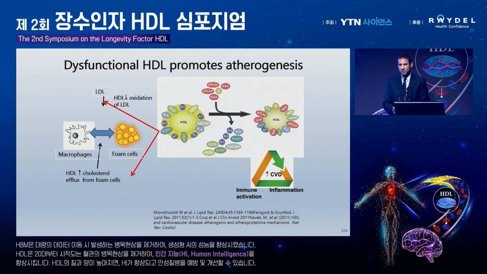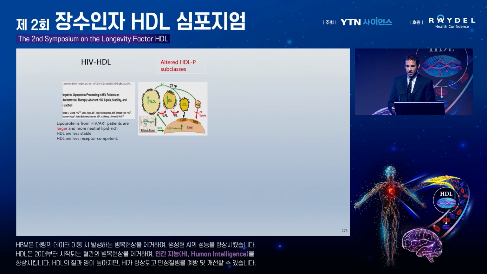But what happens during systemic inflammation, like atherogenesis, is that HDL loses its protective function; it changes structure and function. On the left in blue, you see the healthy HDL with the blue protective proteins like ApoA1, the main protective protein. But during systemic inflammation, you see in red some pro-inflammatory proteins that come in and take over, and the structure and function of HDL change, and that collectively can drive immune activation, inflammation, and cardiovascular disease.